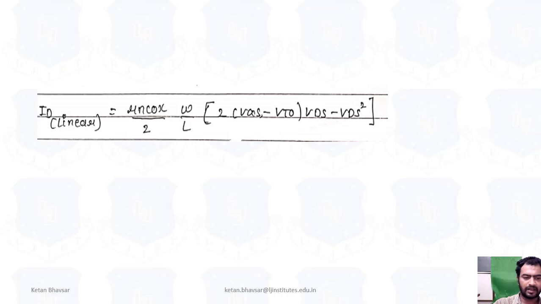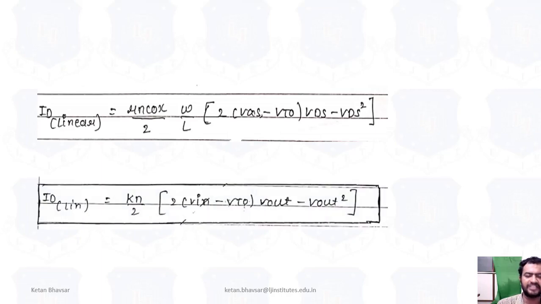Fine. So now, specifically for the linear region in chapter number 4 for the resistive load, VGS is equal to Vin and VDS is equal to Vout. So ID linear is equal to Kn by 2 into 2 (Vin minus VTO) Vout minus Vout square. Make sure that whenever we discuss the resistive load, N-channel MOSFET characteristics, or the noise margin concept, then VGS is equal to Vin, VDS is equal to Vout, and VTO is equal to VTO.